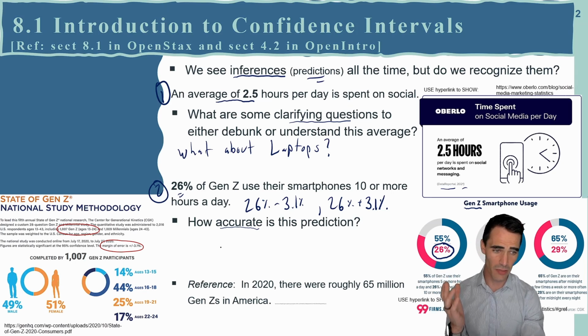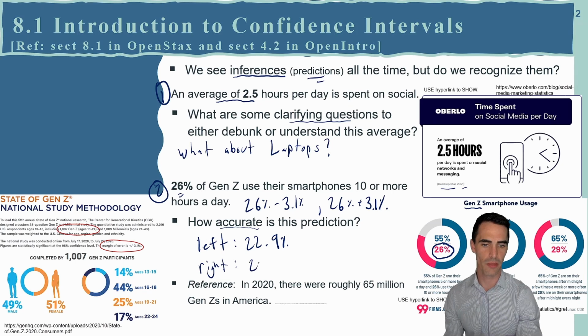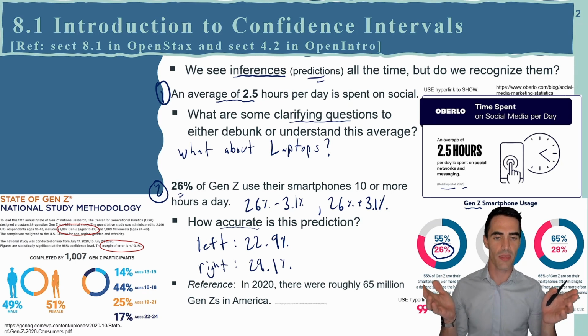When I build out what these intervals actually are, I can subtract the 3.1, and the left one is going to be 22.9%. On the right side, that's going to leave me with 29.1%. These are really the two extremes that are possible.